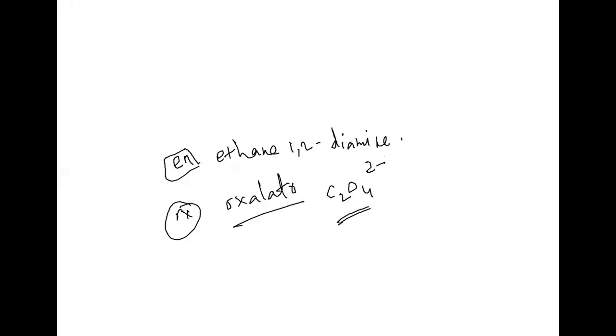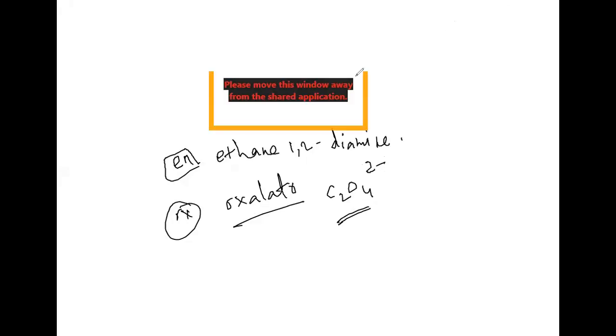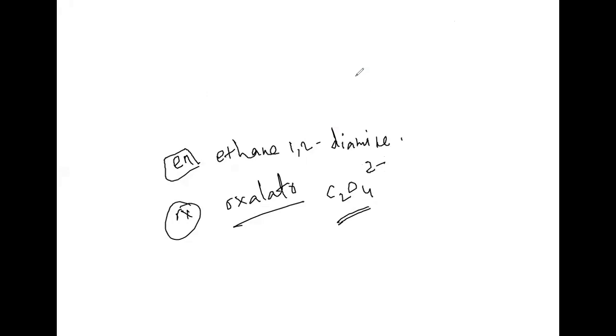Once you know the nomenclature, automatically we can concentrate on other parts of this particular lesson. That is why I'm going with isomerism. Isomerism means what type of isomerism can we see? We can see both structural isomerism as well as stereoisomerism. In structural isomerism, how many types are there? There are 4 types.